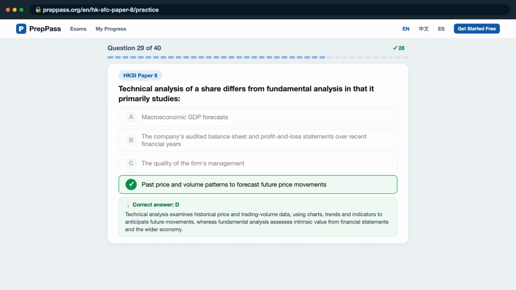The correct answer is D. Technical analysis examines historical price and trading volume data, using charts, trends and indicators to anticipate future movements, whereas fundamental analysis assesses intrinsic value from financial statements and the wider economy.